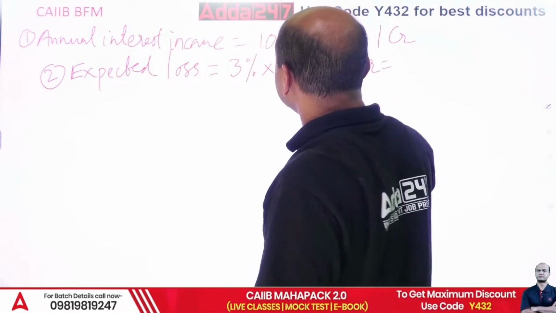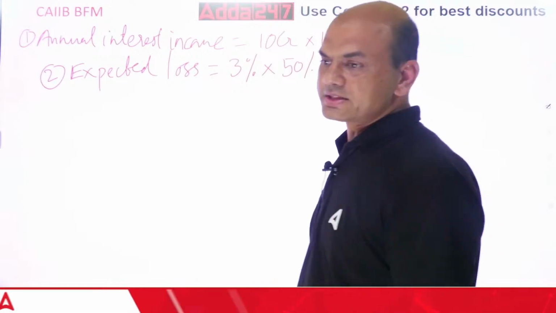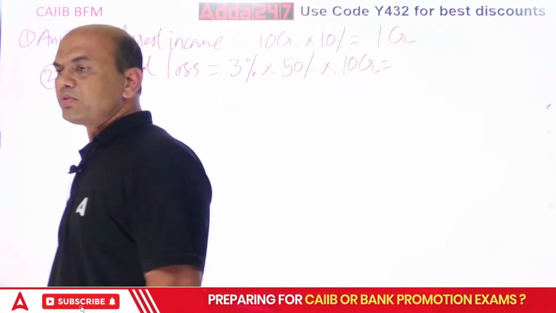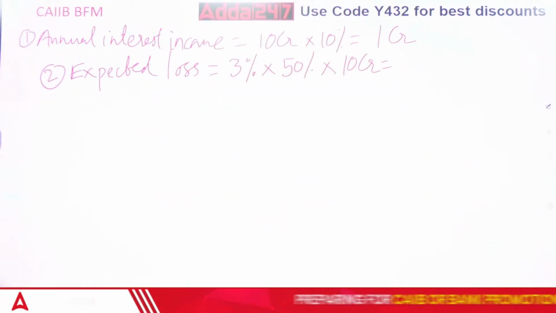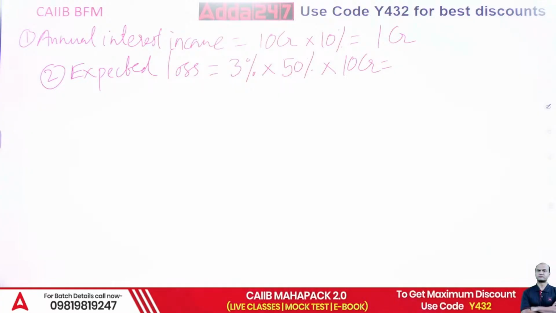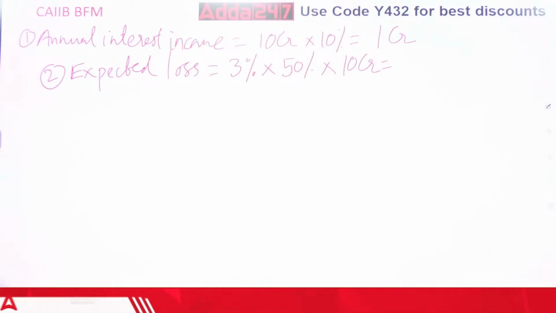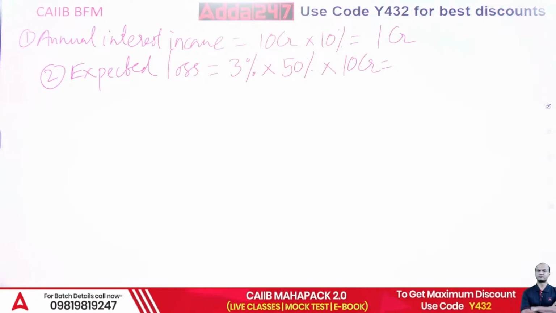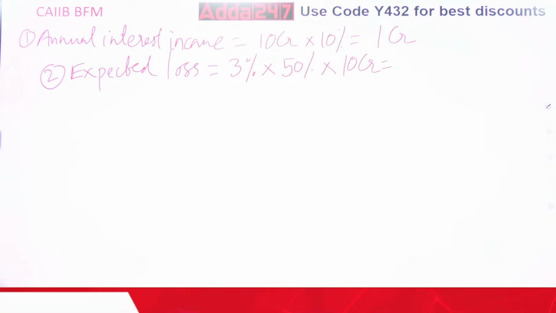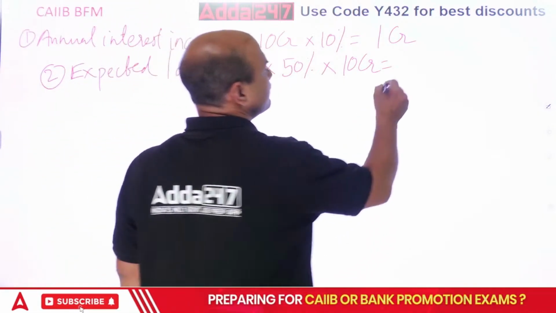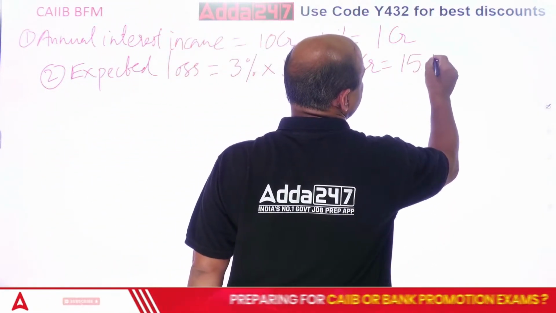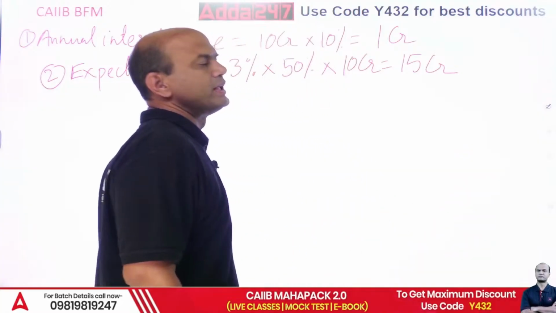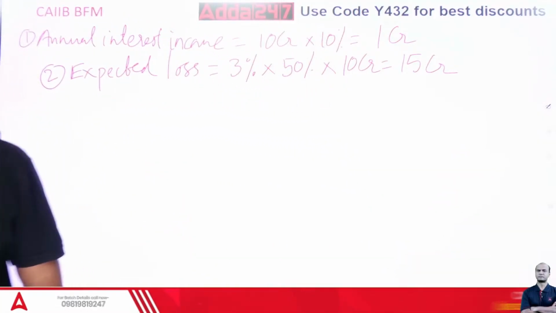So what is the answer now? 5 3 is 15, so 1.5% of this 10 CR. That is equal to what? 0.15 CR. Everyone clear on this? This is your next step.